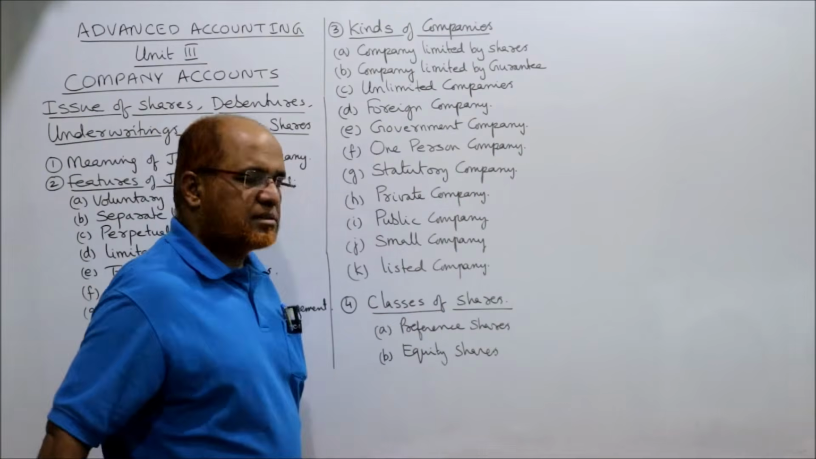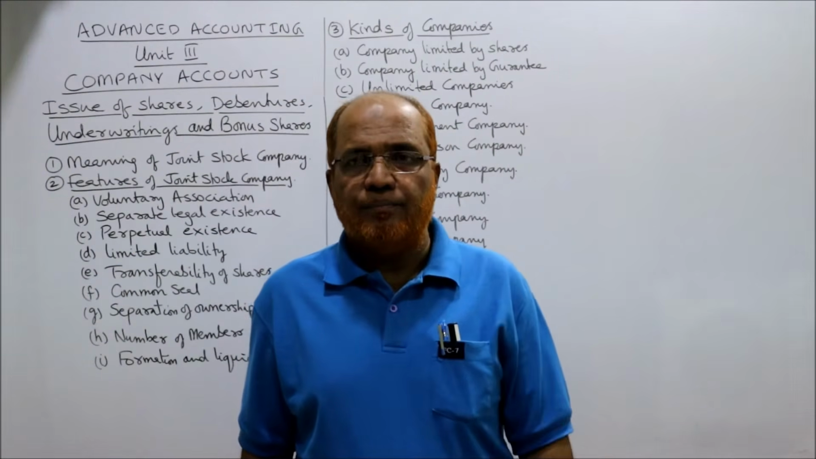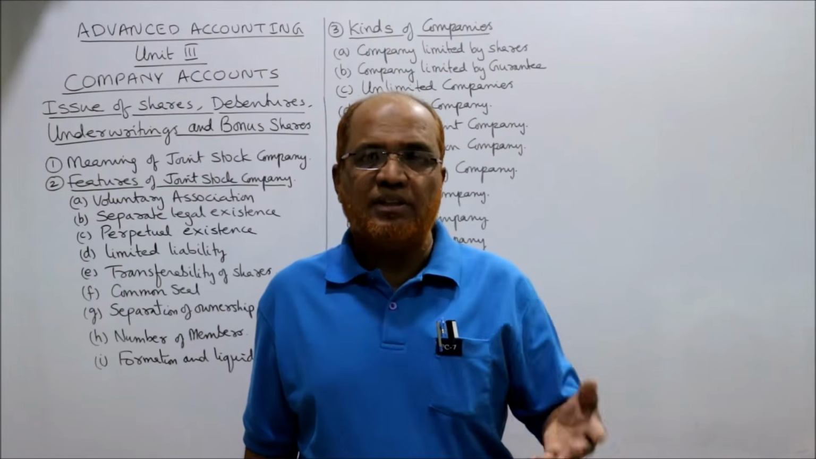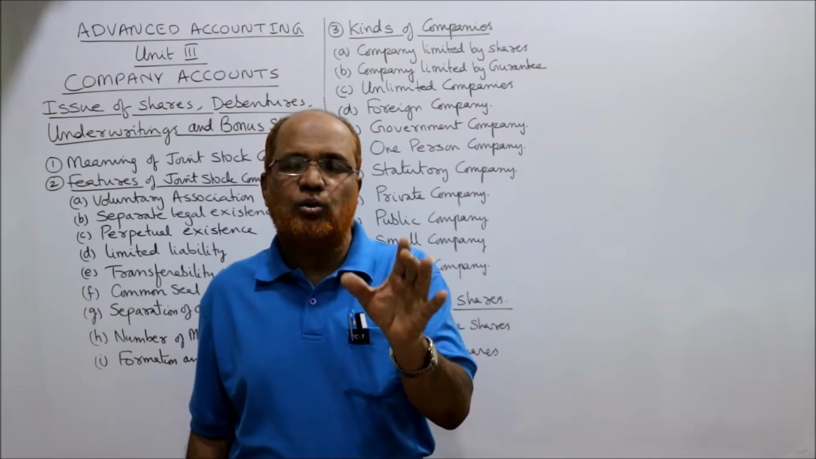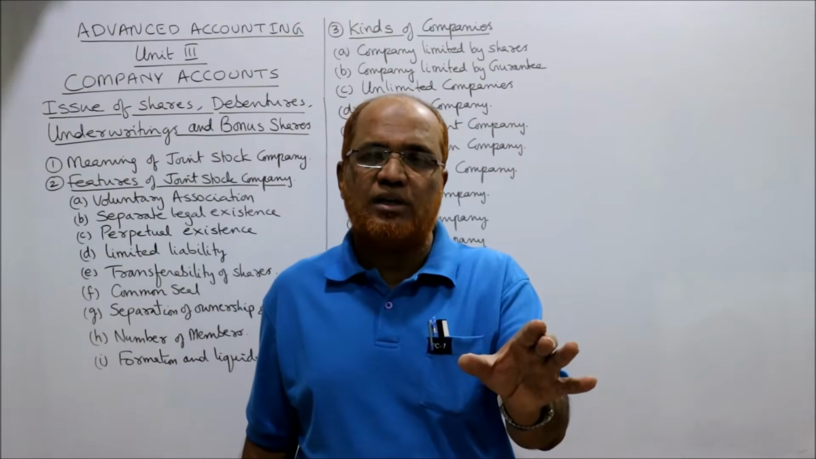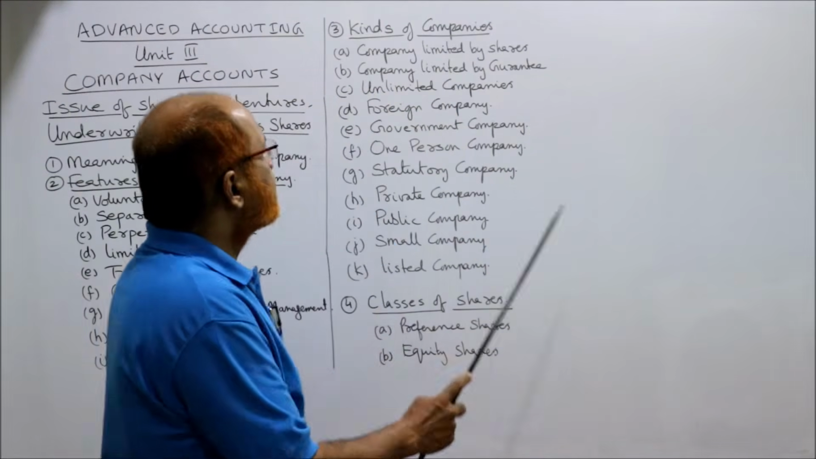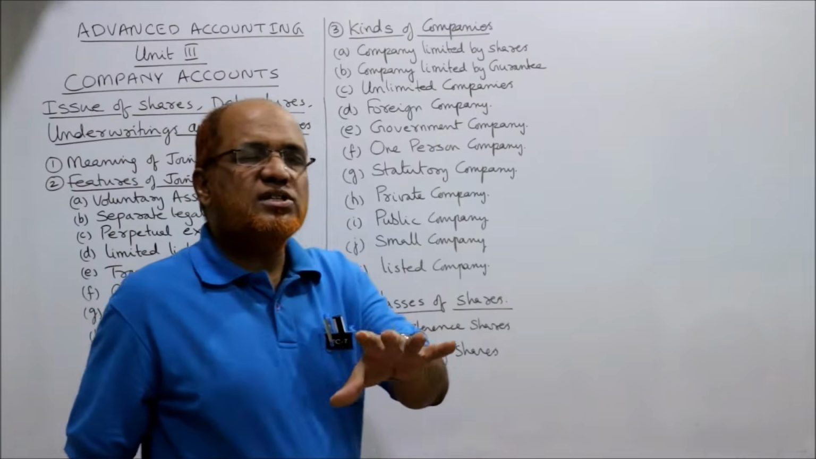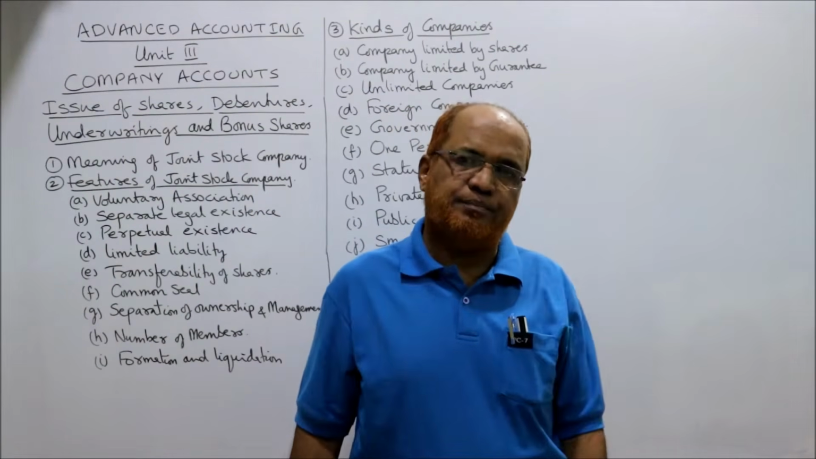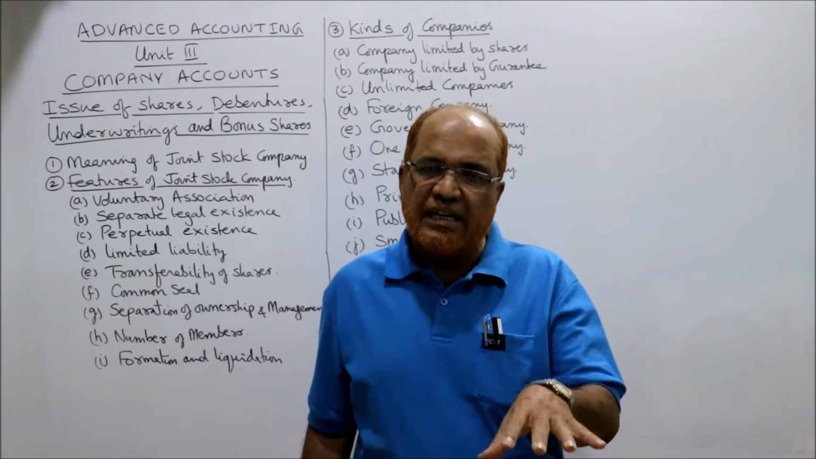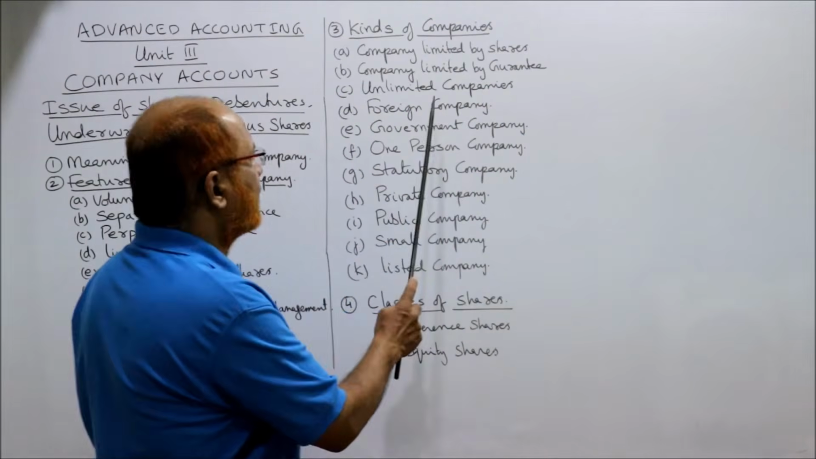Next comes unlimited companies. These are companies where the liability of the members is unlimited. Normally this type of company is not there, but theoretically we should know that unlimited companies are those where the liability of shareholders is unlimited, just like a sole trader or a partner. Next comes the foreign company. A company which is formed and incorporated outside India but has a place of business in India, some business activity in India, is called a foreign company.